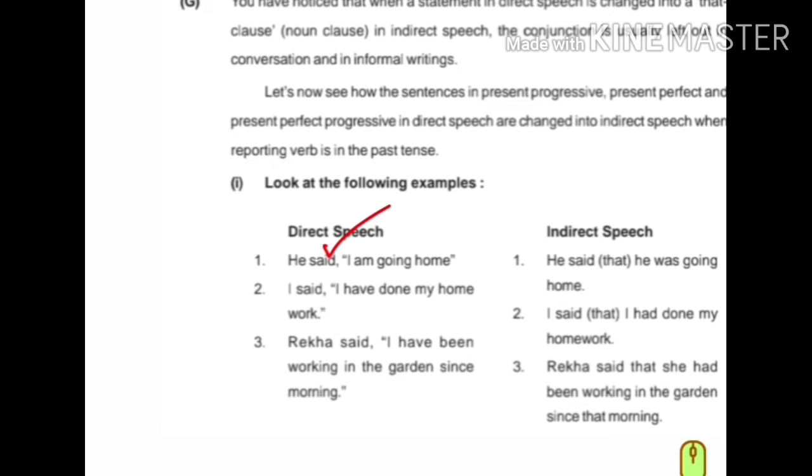Next, Rekha said, I have been working in the garden since morning. Said, the reporting verb, is past tense. This is a statement with a full stop, having a subject. We will use that instead of inverted comma. So Rekha said that I became she. Rekha said that she had been working, have became had, in the garden since that morning. Okay, now let's move to the next page.